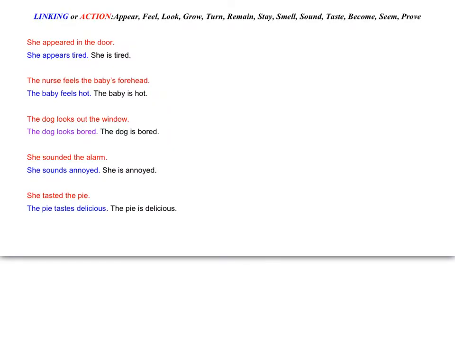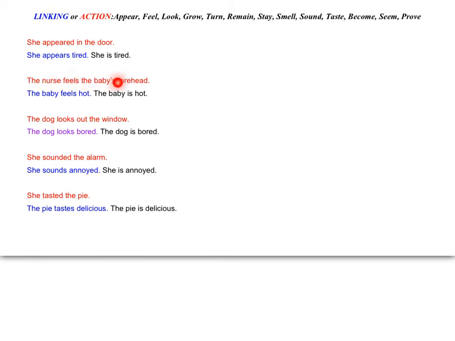This is a slide just giving you some examples using the same verb but either as a linking or as an action. And I've indicated based on the color which one they are acting as. So here are some examples. She appeared in the door. I was looking at the door, she wasn't there, then she appeared in the door. That is an action. She appears tired. She is tired. In that case, it's working as a linking.